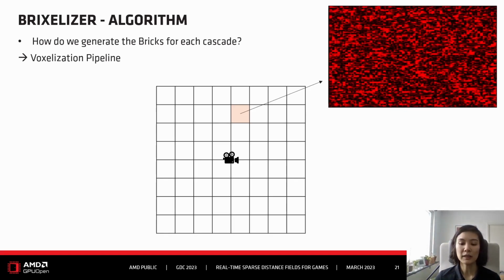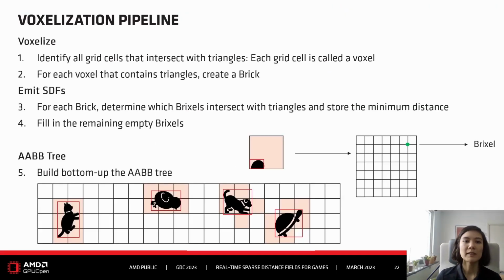And the whole process to generate the distance fields, the AABB tree, is done via a voxelization pipeline. The voxelization pipeline can be roughly separated into 2, with the AABB tree construction into 3 parts. First is the voxelization part. In this part, we identify the grid cells that intersect with surfaces, and then we allocate the brick.